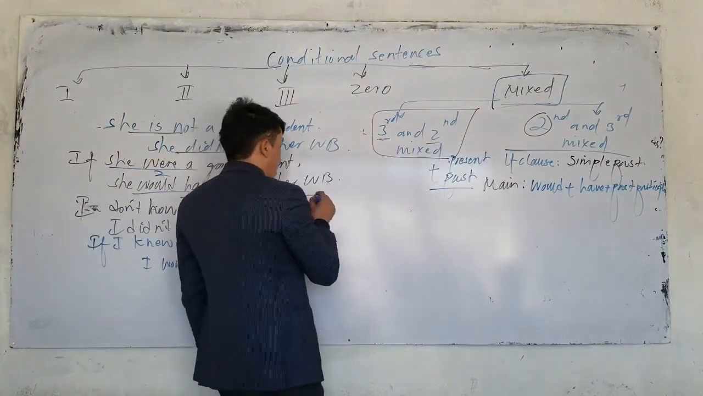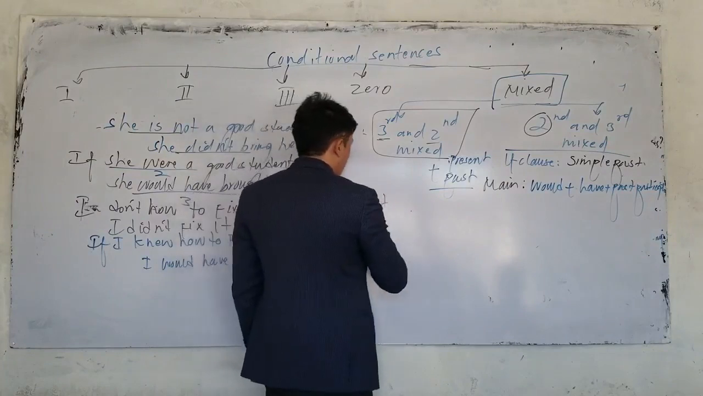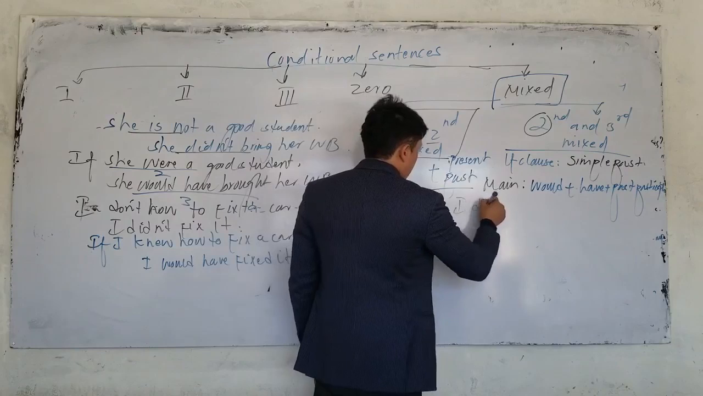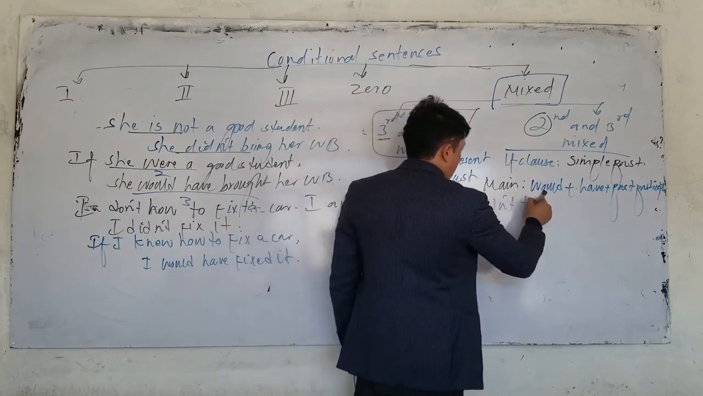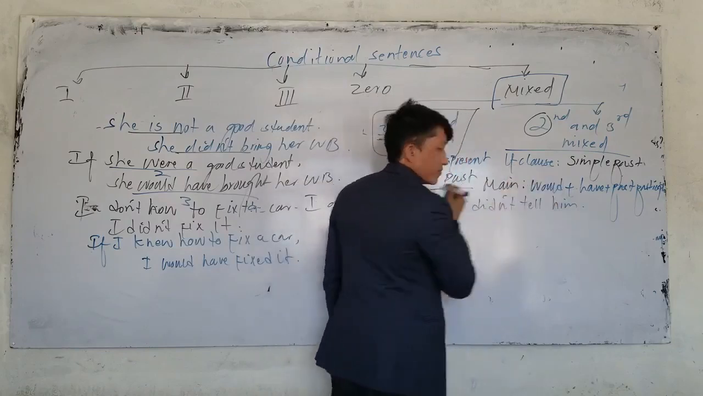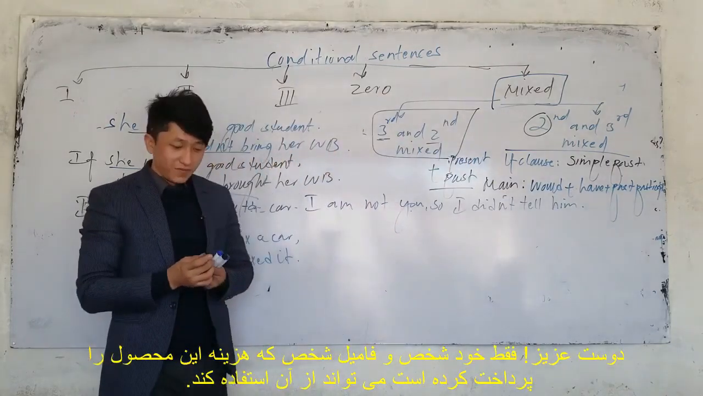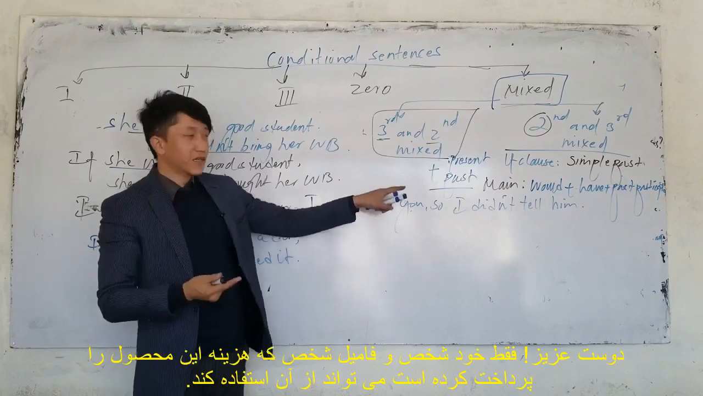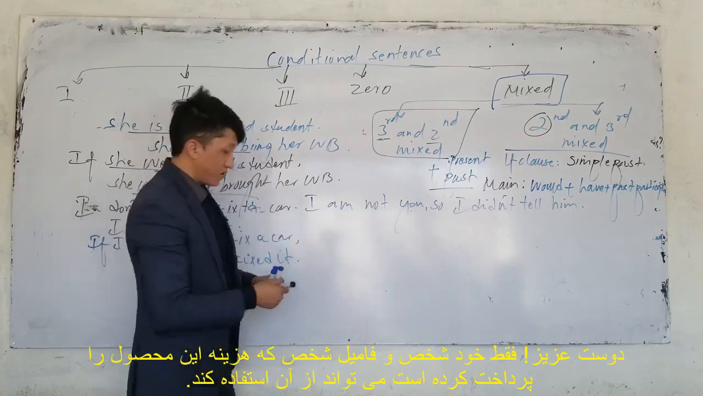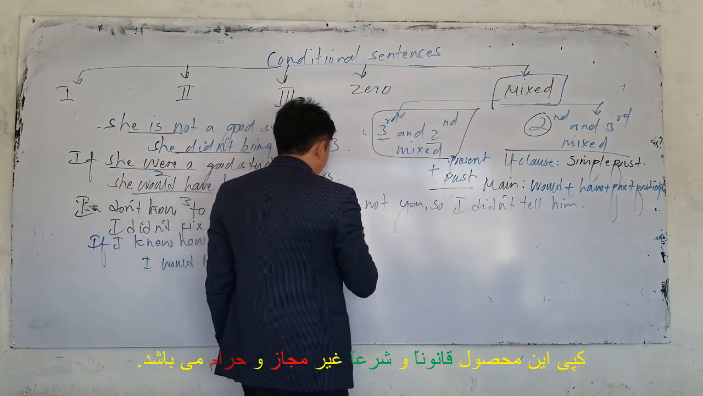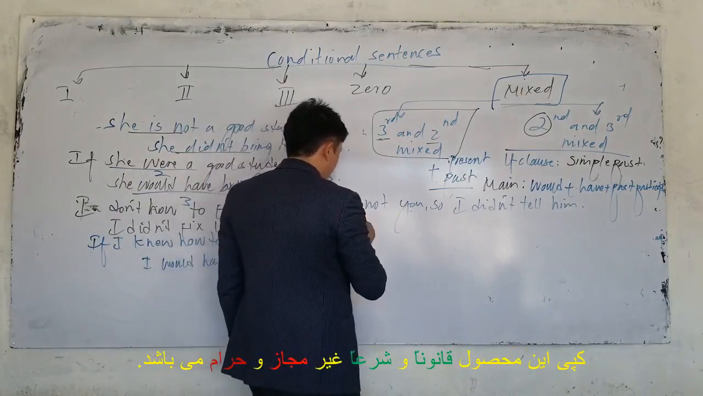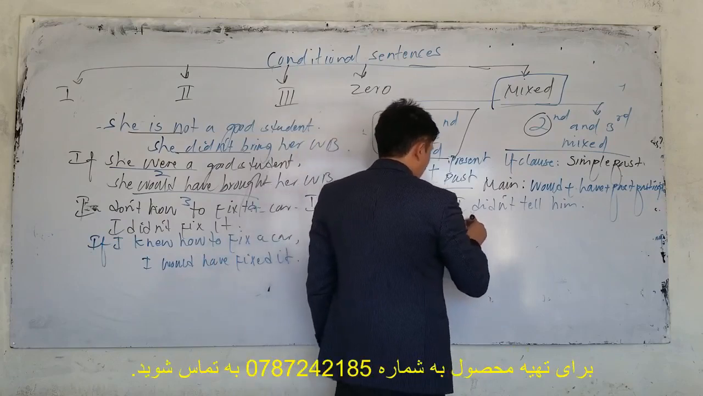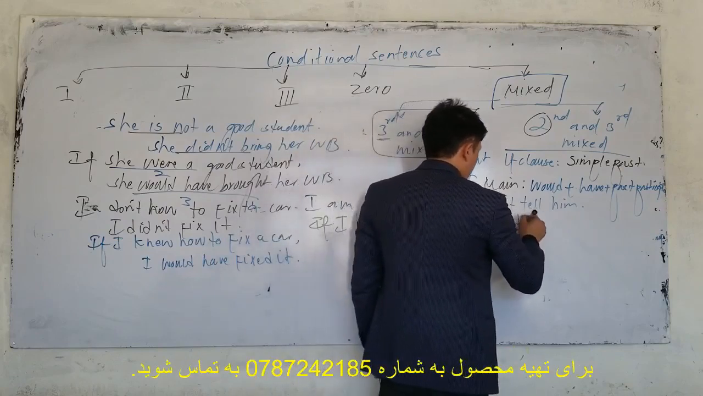Or the next one, look, I am not you, so I didn't tell him. Look, this is the action. I'm not you. Always, I'm not you. What's the result? I didn't tell him. Now, how should I say it now? If I were you, I would have told him.